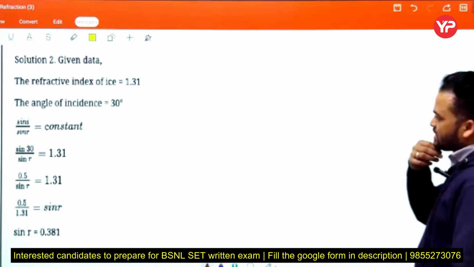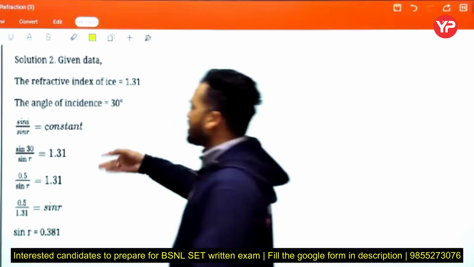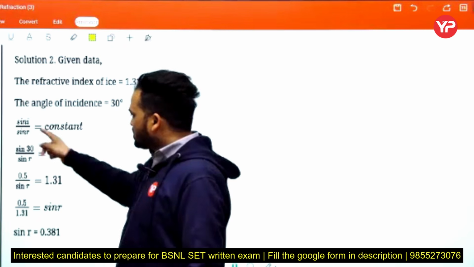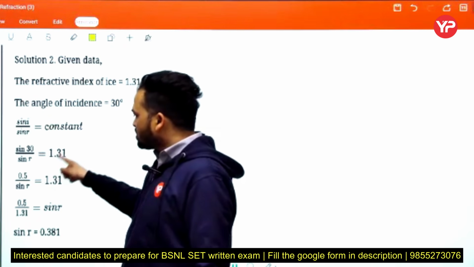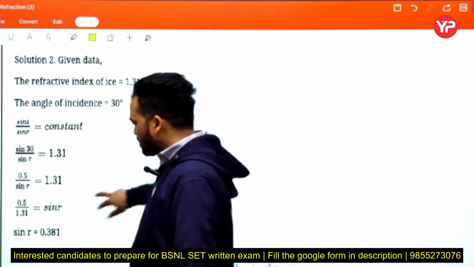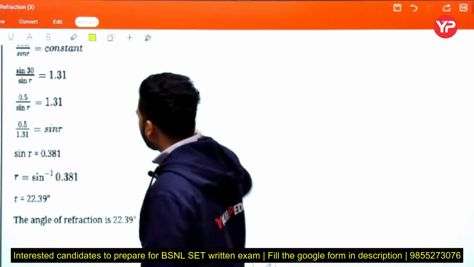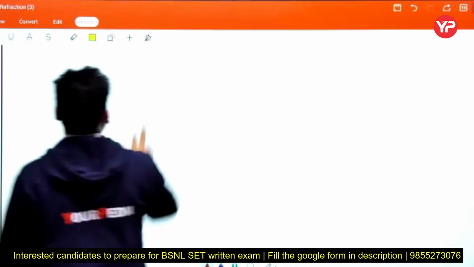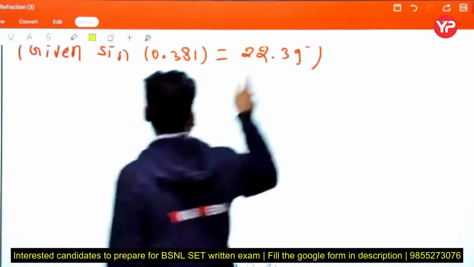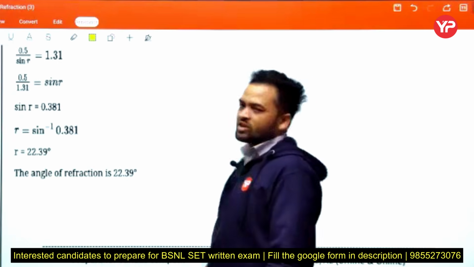Given data: refractive index of ice is 1.31, angle of incidence is 30 degrees. So sin i upon sin r is equal to a constant. Here the incident angle is given, r is not given. Constant means refractive index, 1.31. Apply the formula: sin r equals this, r equals sin inverse of this, and this value is given, 0.381, and r is 22.39 degrees.